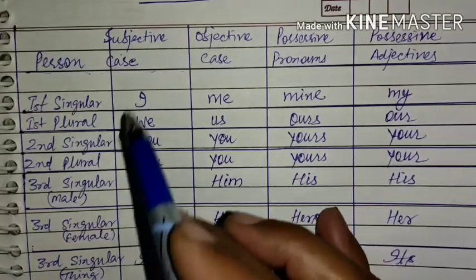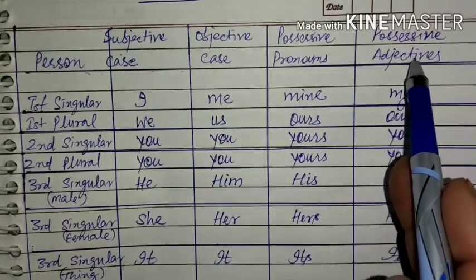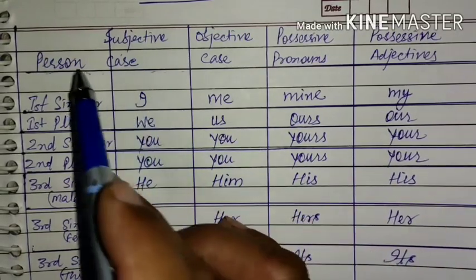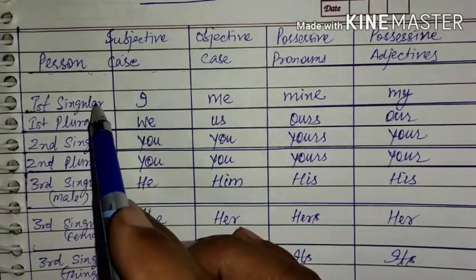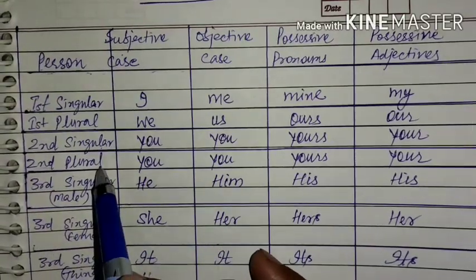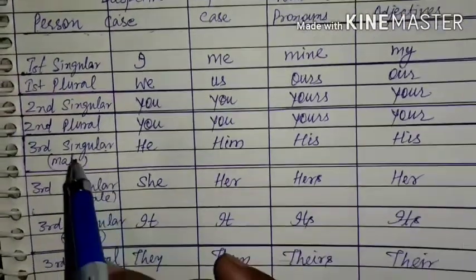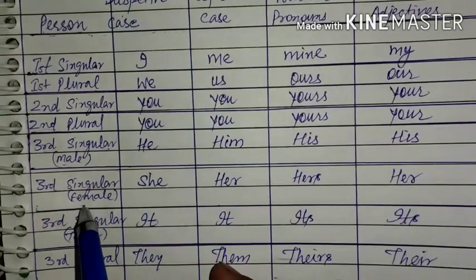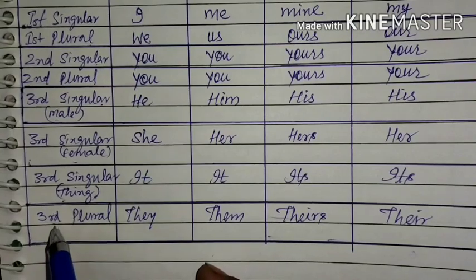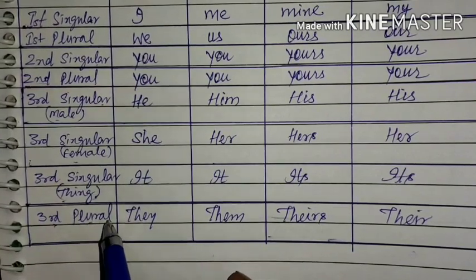These are the persons and these are the different forms or different cases of a person. Okay, first person singular, first person plural, second person singular, second person plural, third person singular male, third person singular female, third person singular, that is thing, and third person plural.